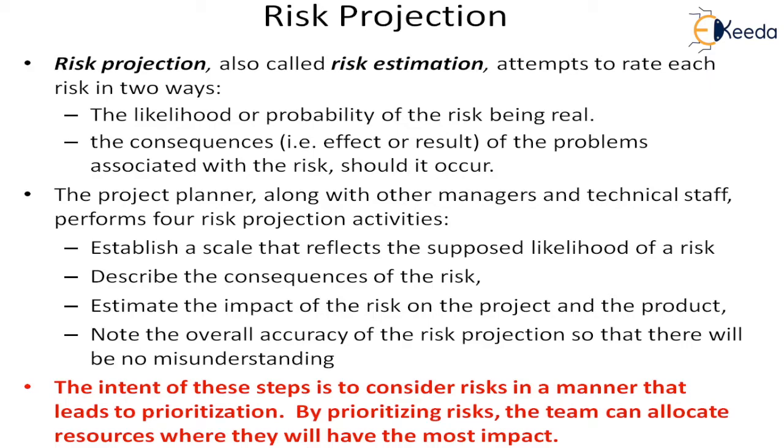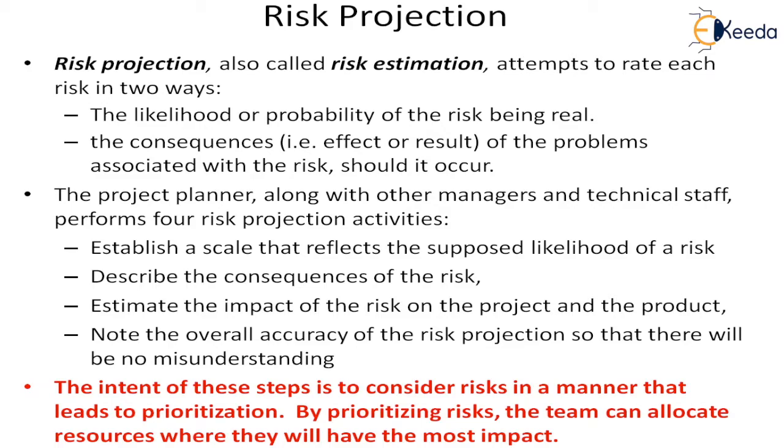That means they will analyze the risk, and find out which software components will be affected by this risk when it occurs, and what is the degree of that consequence. And depending on those affected areas, they will estimate the impact of the risk on the project as well as the product.